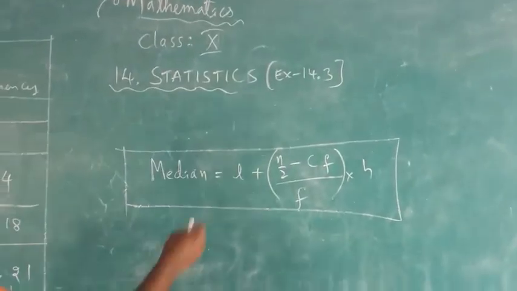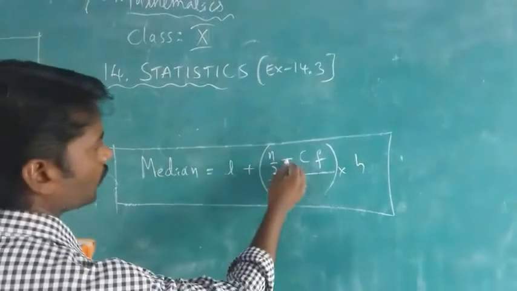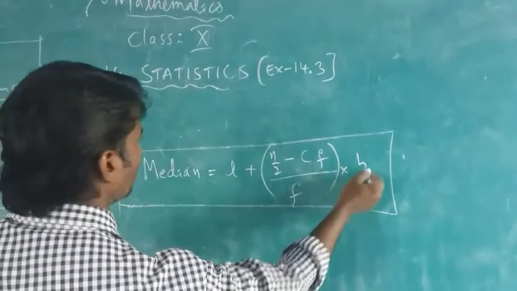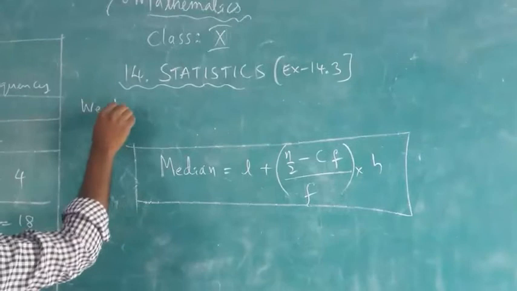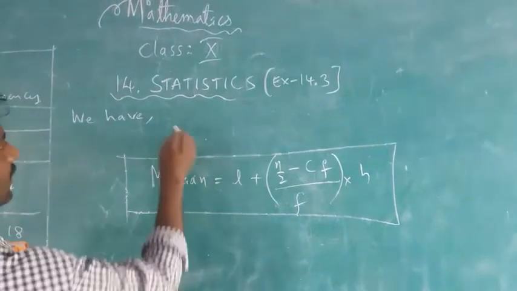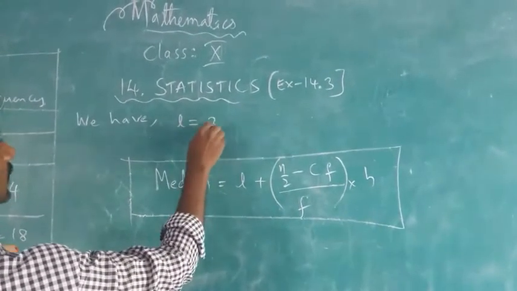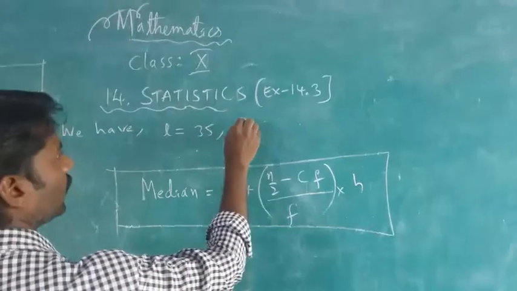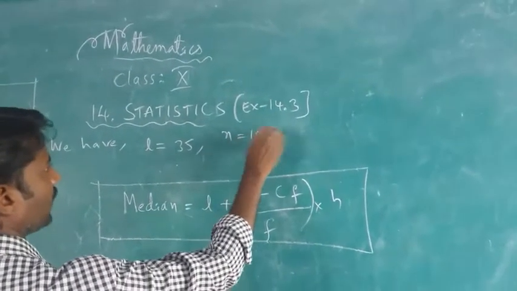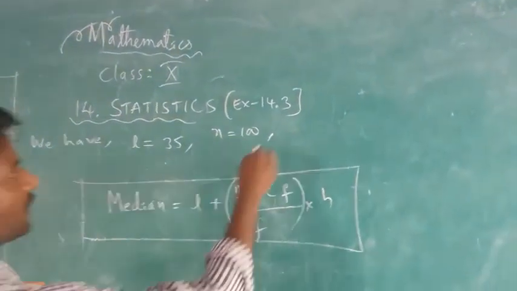Formula I wrote here: Median is equal to L plus (N/2 minus CF) divided by F, into H. Shall we write the values we got here? What is the L value from the table? 35. Very good. N value is 100 children, so N/2 is 50. We can write it directly also.